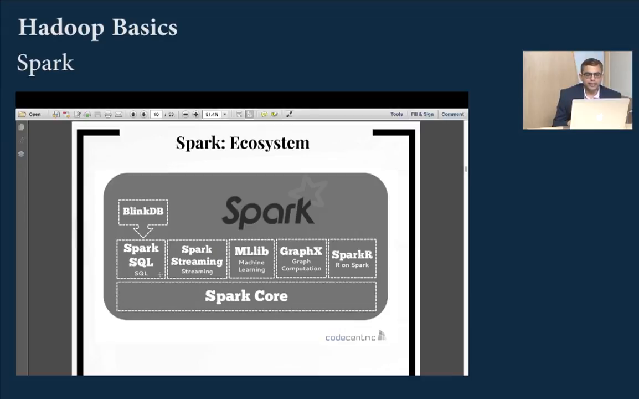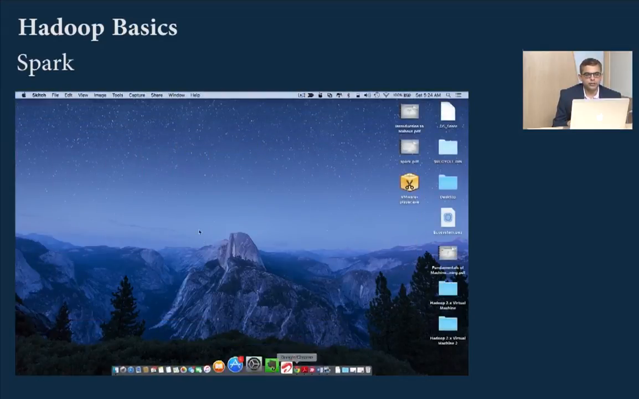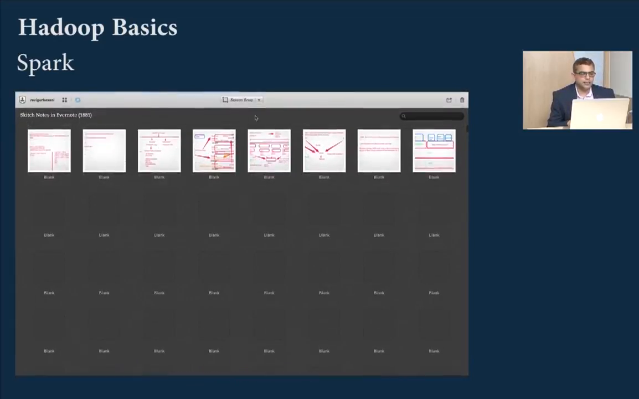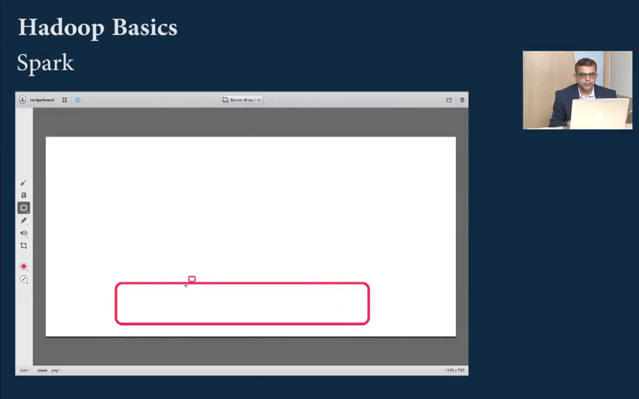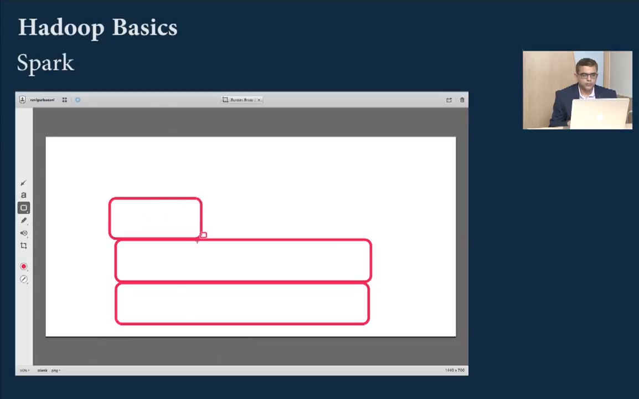Just to ensure that we clearly visualize it, let's look at where Spark would really sit. So at the bottom of the whole stack is HDFS. On top of it is Yarn. On top of that you will have Spark core, then you have MapReduce, and on top of Spark you have other ecosystem components.